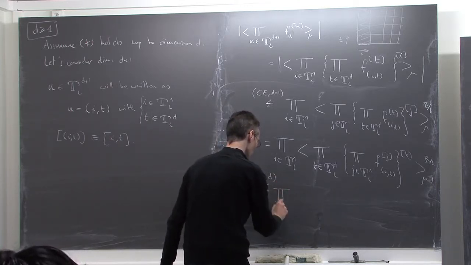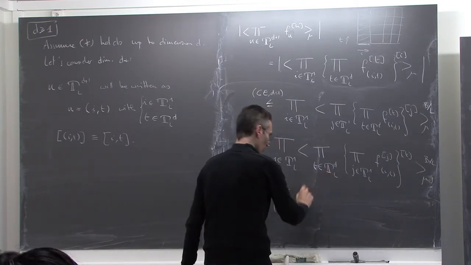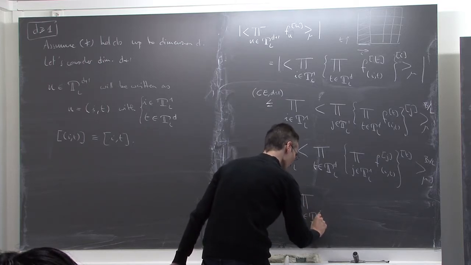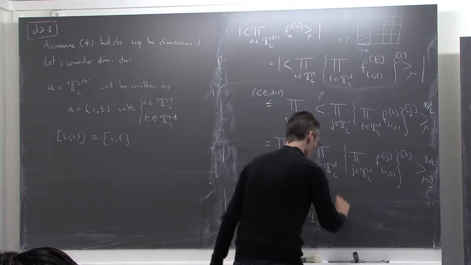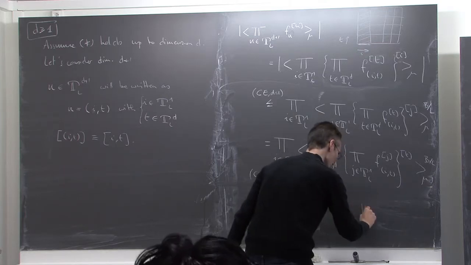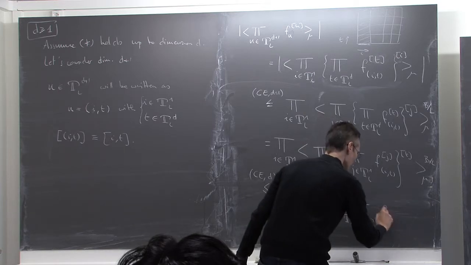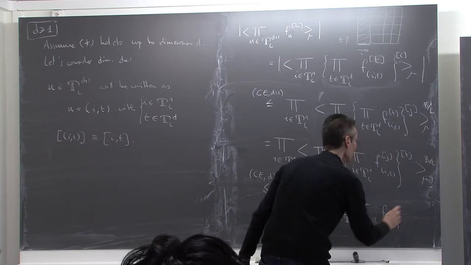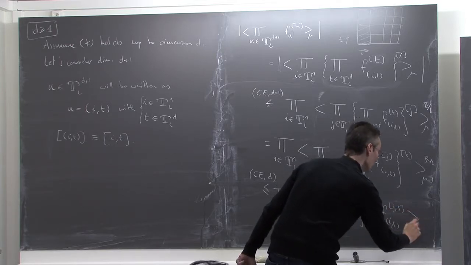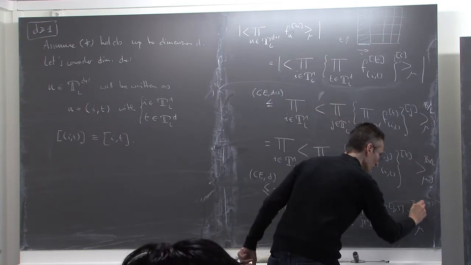It tells me that I have the product over i in T_1^L, and then I take out the product over t in T_d^L, and then the expected value of the product over s in T_d^L, product over j in T_1^L, f_{i,t} moved to j and s, mu, and then I get b over L to the power d, which composed with this gives me b over L to the power d plus 1.